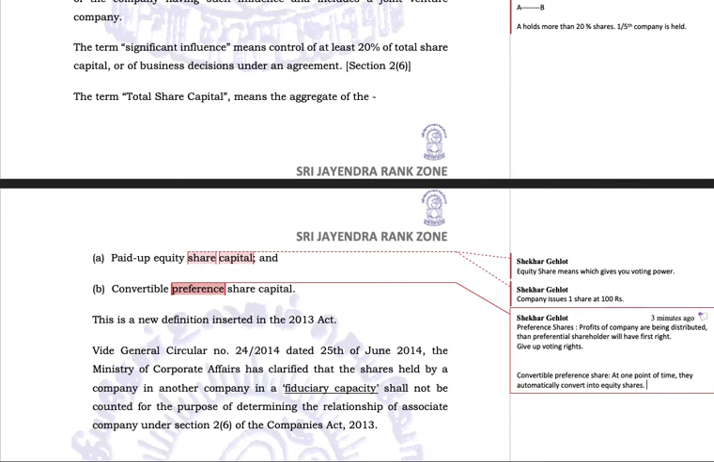I again repeat, only convertible preferential shares, those shares which have been allotted as convertible preference shares, will at one point of time, say 10, 20, 30 years, one day automatically convert themselves to equity shares. That is why they are called convertible preference shares. For 10 years they will act as preference shares. After 10 years they will act as equity shares. So after some point of time, definitely they will have voting rights.